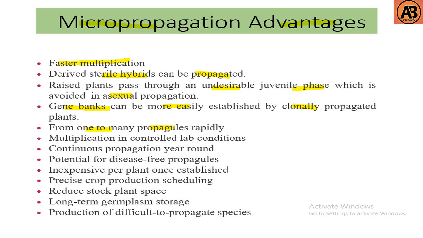From one to many propagules rapidly, multiplication in controlled lab conditions, continuous propagation year round, potential for disease-free propagules. Then inexpensive per plant once established. Then precise crop production scheduling, reduced stock plant space, long-term germplasm storage, then production of difficult to propagate species. So these are the advantages of micropropagation.